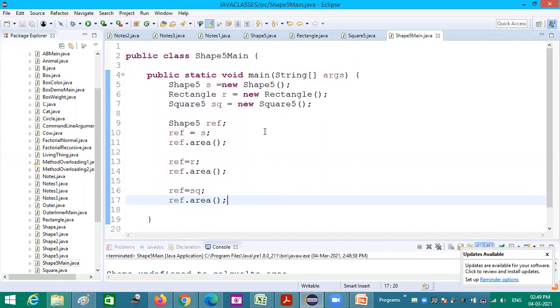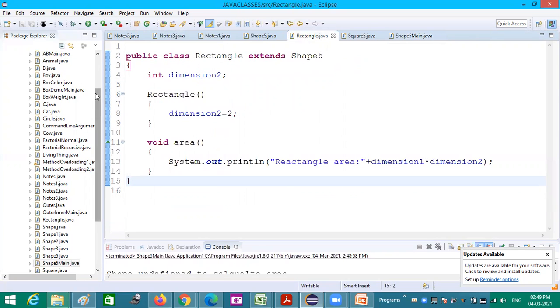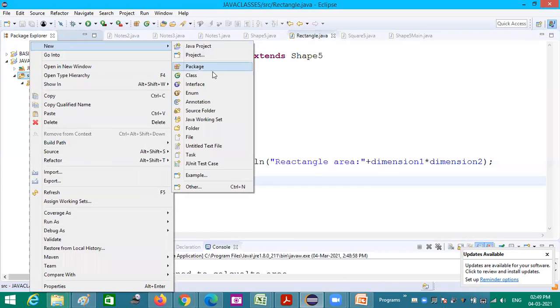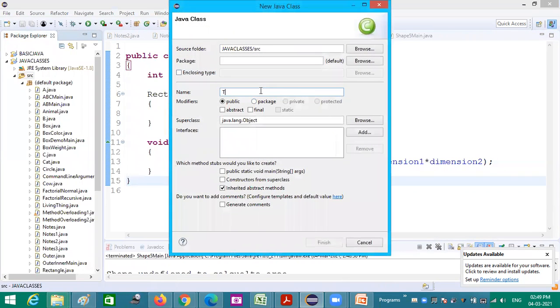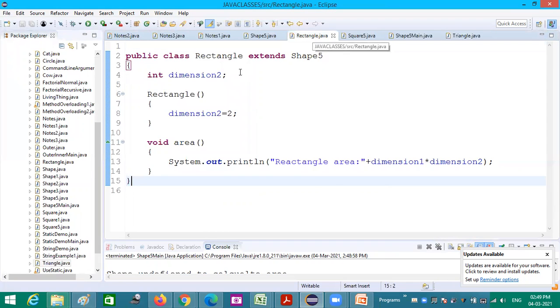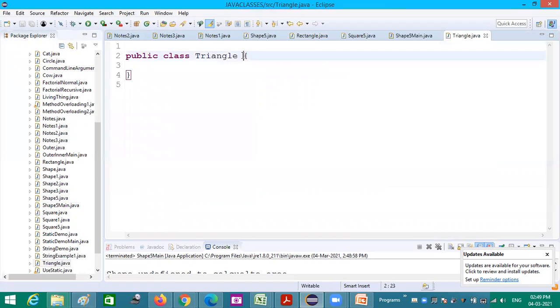And now I am creating another shape called triangle. Rectangle extends shape, and triangle is also extending shape.